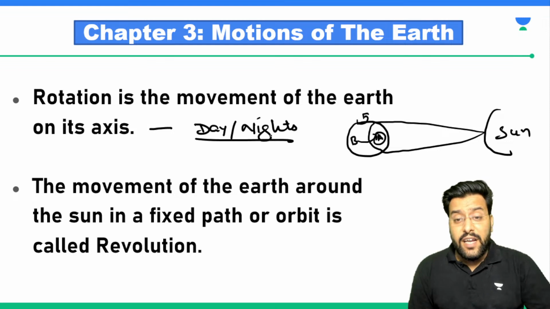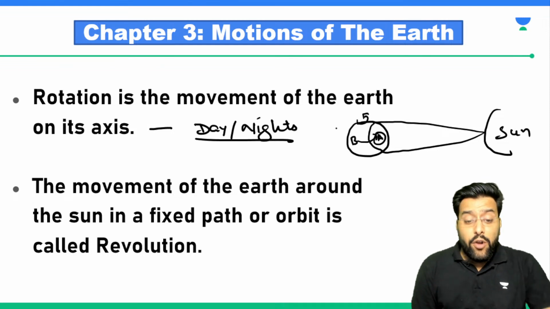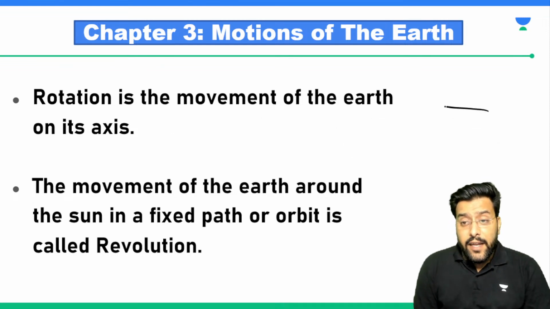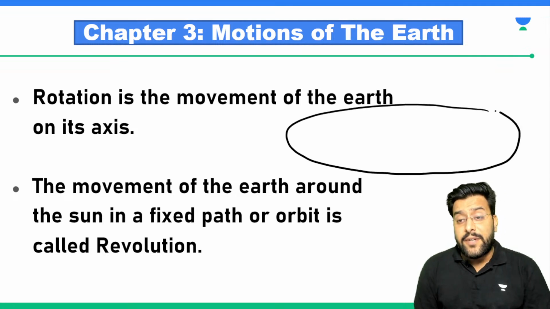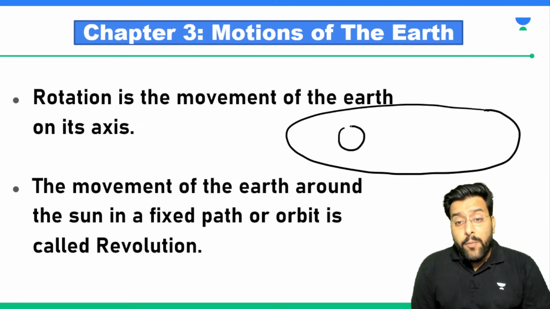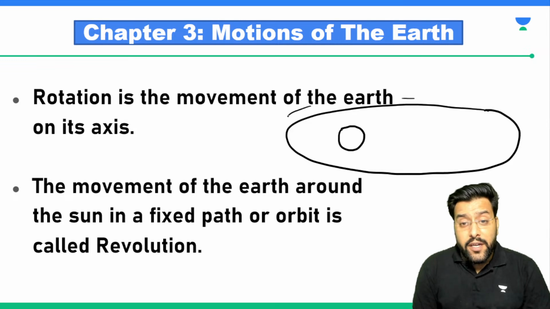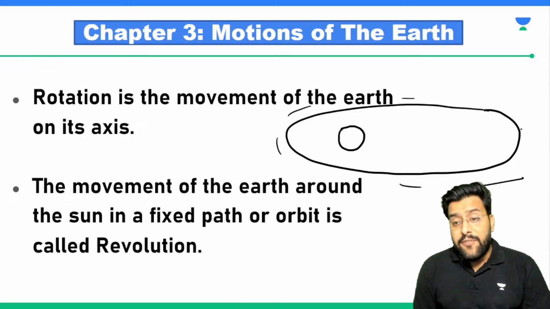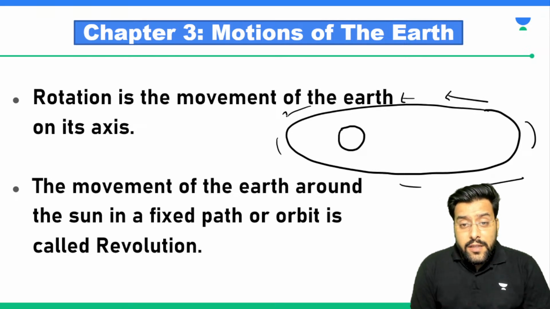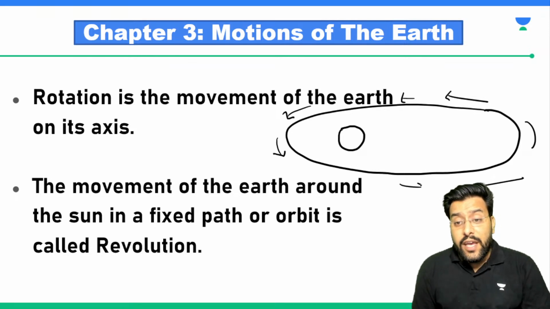Then what happens is, when the earth is revolving around the sun, it takes some time because it is a movement. The earth is moving from here, in this manner, and this is known as revolution.